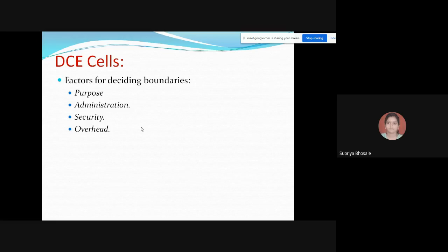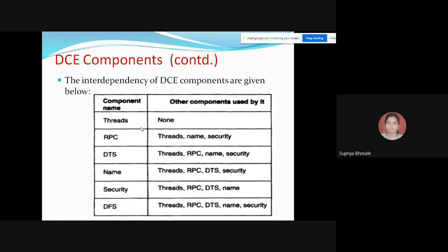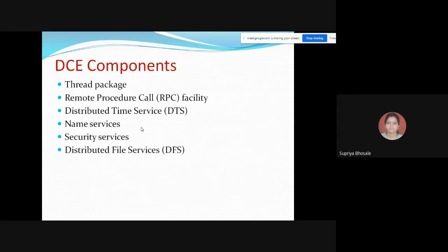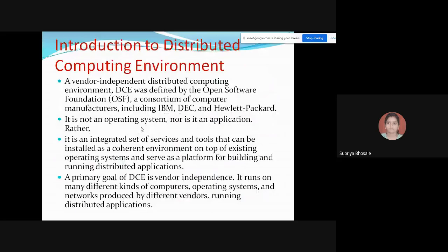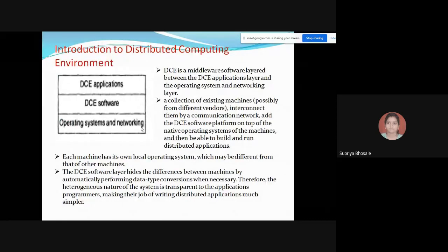For this DCE, the distributed computing environment, the question that can be asked is: what are the different DCE components? Till now, no question was there on points like giving the details about the distributed computing environment.